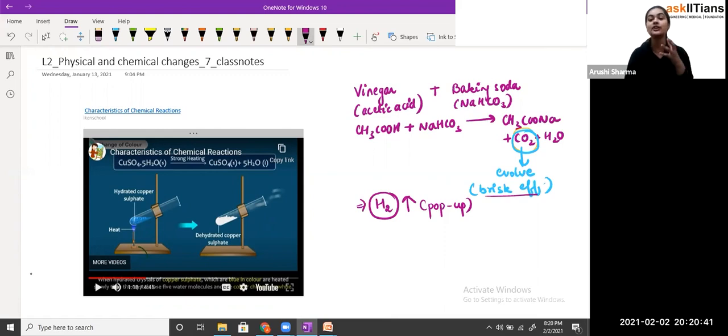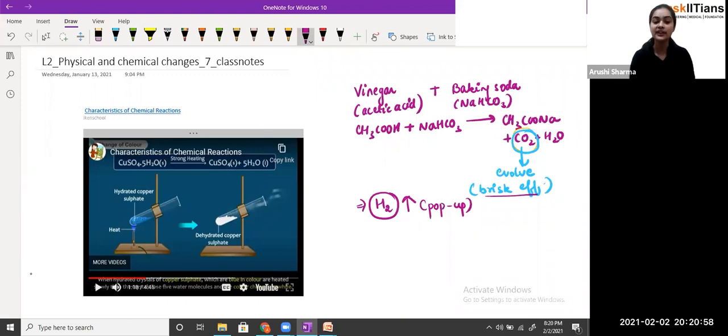You have seen that there are the copper carbonate crystals, and when you heat them, carbon dioxide gets removed and copper oxide is left, and copper oxide is black in color.